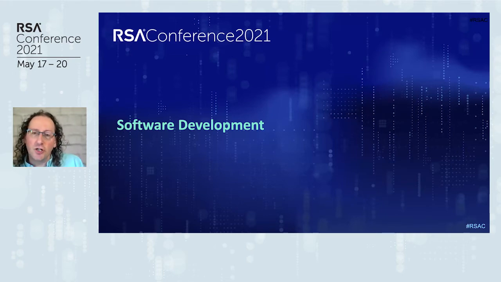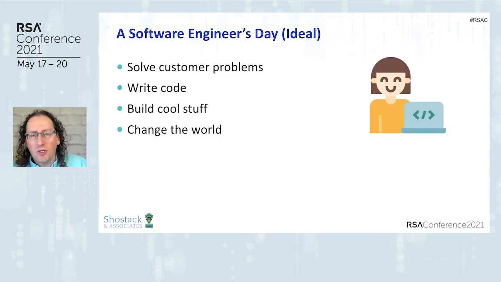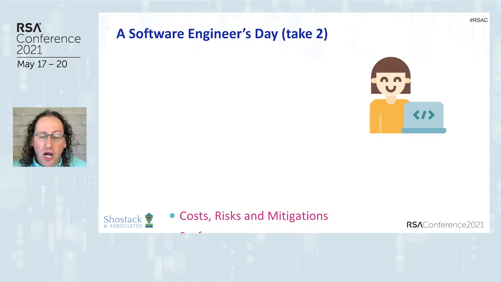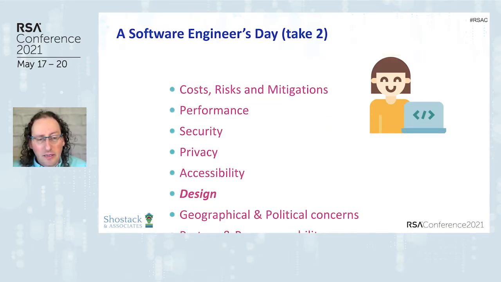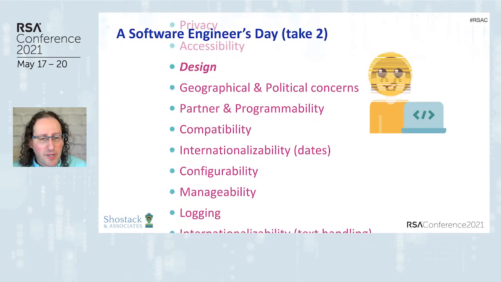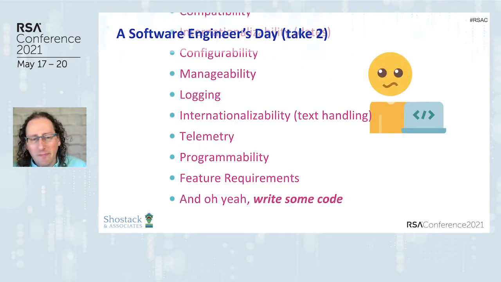So let me shift gears from here for a moment and talk about software development, the context in which the conflict occurs. If you're a software engineer, you want to be doing this work because you get to solve some customer problems, you write code, you build some cool stuff, you change the world. It's awesome. That's the ideal. That's why people get into software engineering. But in practice, what it entails is dealing with cost, risks, and mitigations, accessibility, compatibility, configurability, manageability, all of this stuff that we have to do.